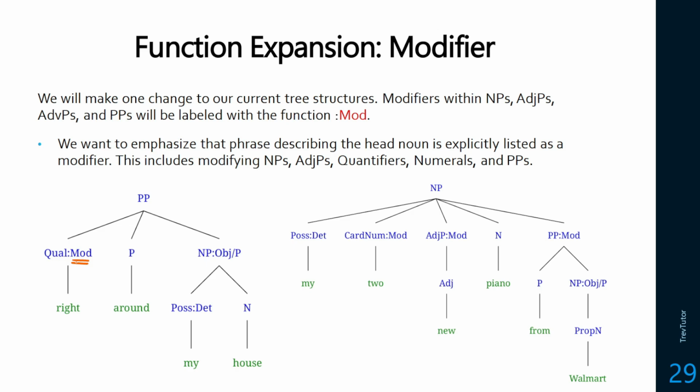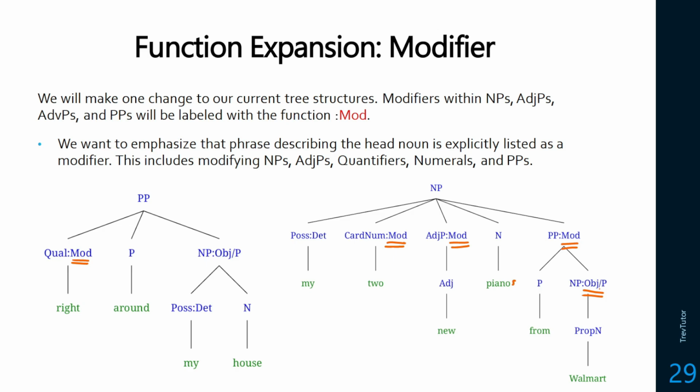In the case of this noun phrase, "my two new pianos from Walmart," in this case, two is a modifier. The adjective phrase new is a modifier. And from Walmart is a modifier because they're all describing the pianos. And then we'll see within that prepositional phrase, that noun phrase is the object of a preposition. So that's from that previous slide there.